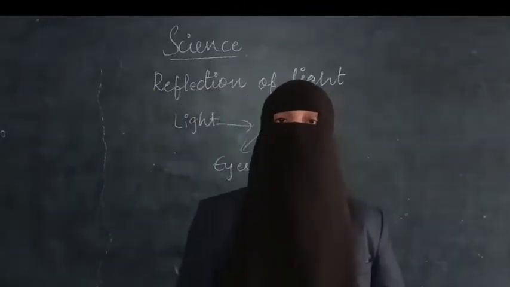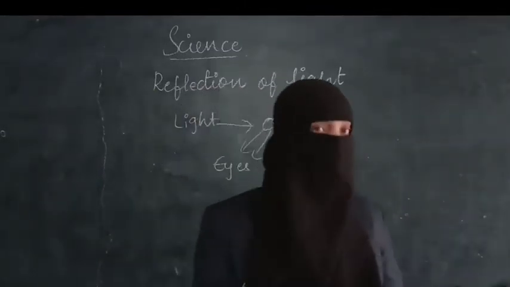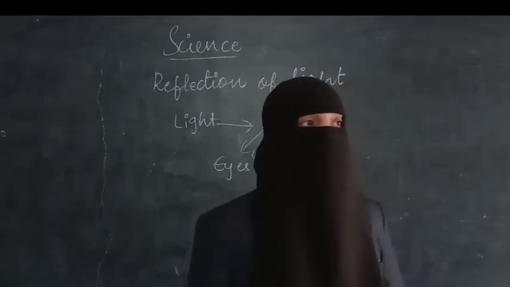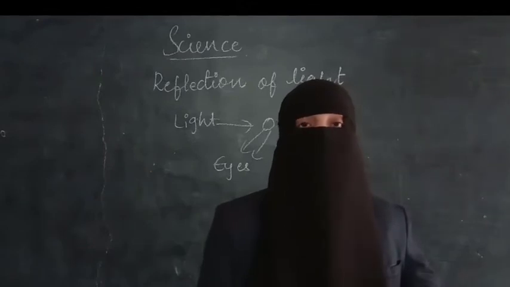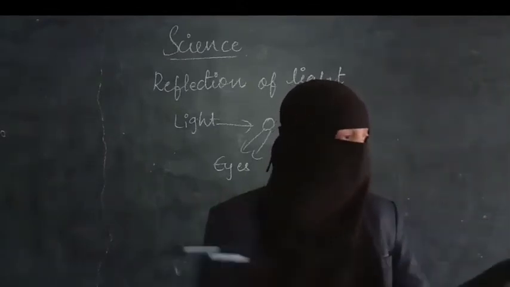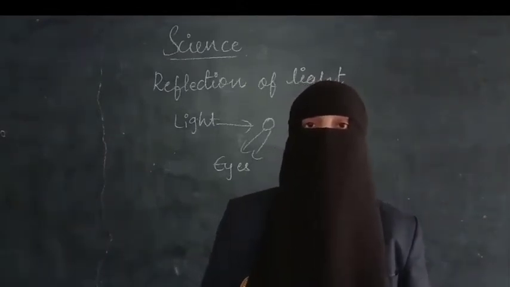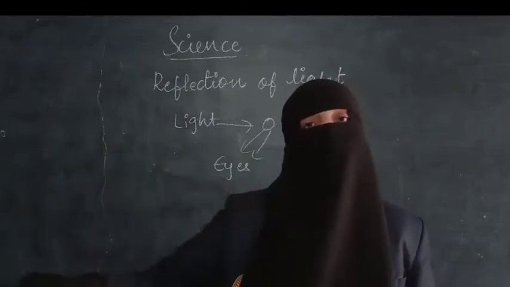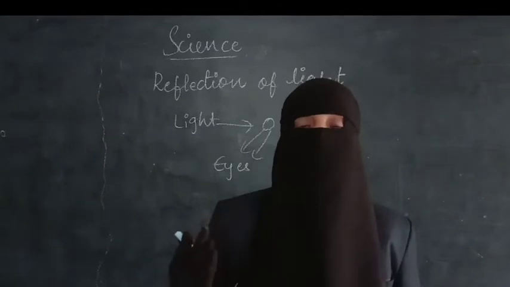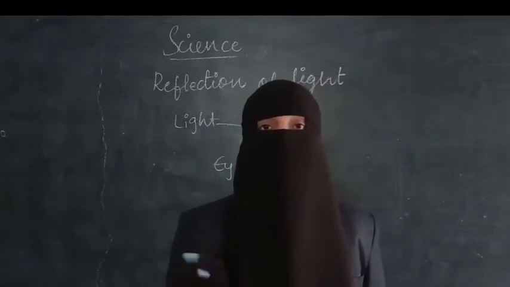In day-to-day life, we can find different types of reflection on different surfaces. Like you can see reflection on the ground. Sunlight falls on the ground, and from there light gets reflected above. It falls on different objects, and from those objects light comes and hits our eyes, and as a result we are able to see the objects.